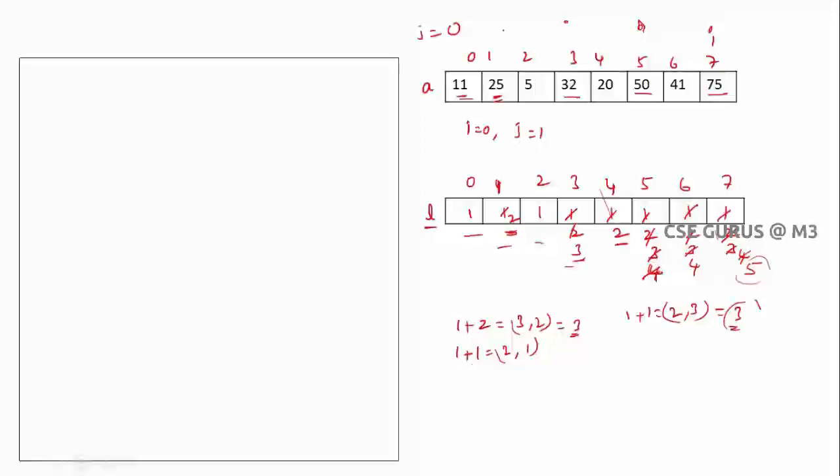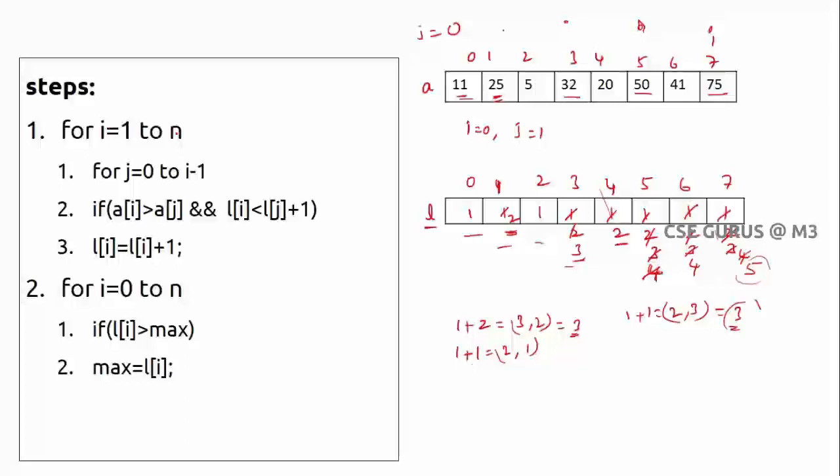And you can see the code now. I told you, for i starts from 1 to n, j starts from 0 to i minus 1 only. Don't take the ith element itself. If a of i is greater than a of j, is that right? I told you, if a of j is less than a of i, and also the already existing element in L should also be less, right? If so, then only you update, otherwise you are not updating.